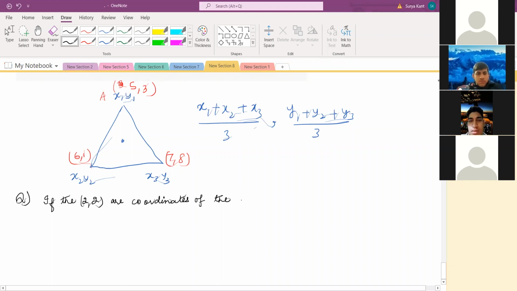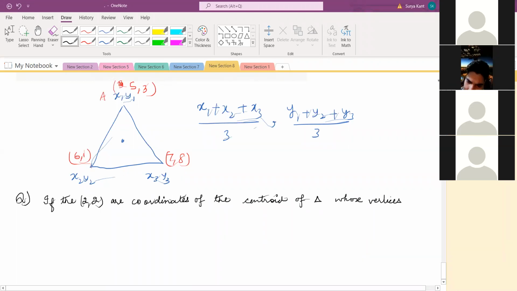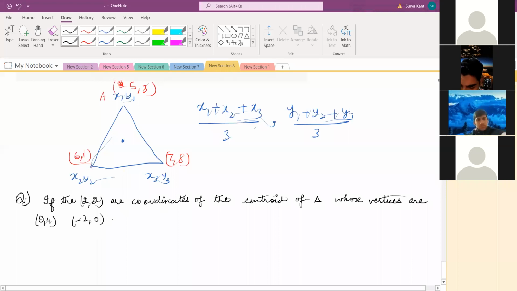(2, 2) is the coordinate of the centroid of a triangle whose vertices are (0, 4), (-2, 0) and (P, 2).